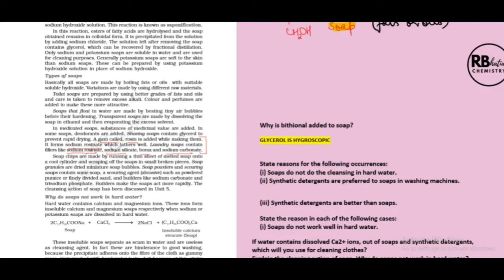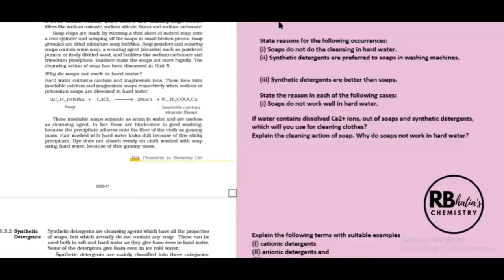So sodium rosinate, sodium silicate, borax, and sodium carbonate are fillers, and these enhance the property of forming lather. So laundry soaps contain fillers like this, and fillers are basically those substances which are added for some additive application. Like sodium rosinate is added to increase lather forming ability.